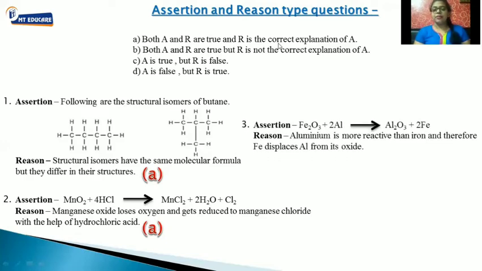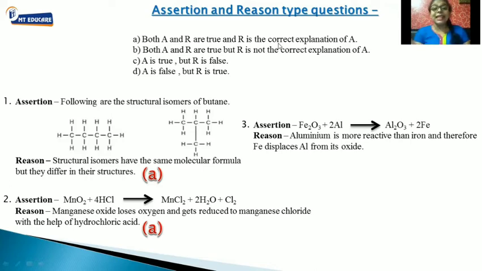Next, the last example we'll have over here. Assertion, the third statement: Fe2O3 plus aluminium gives us Al2O3 plus Fe, that is iron. So iron oxide plus aluminium gives me aluminium oxide plus iron. Can you see this reaction looks somewhat like a displacement?